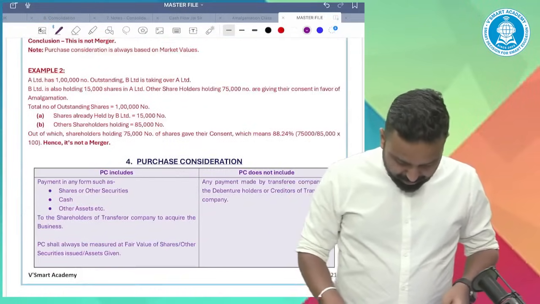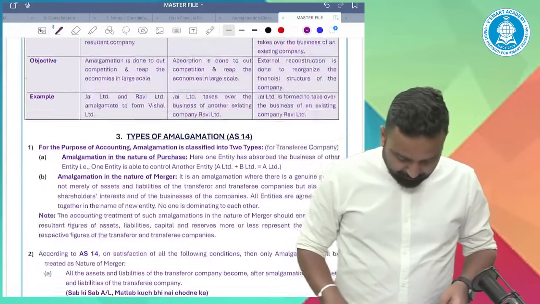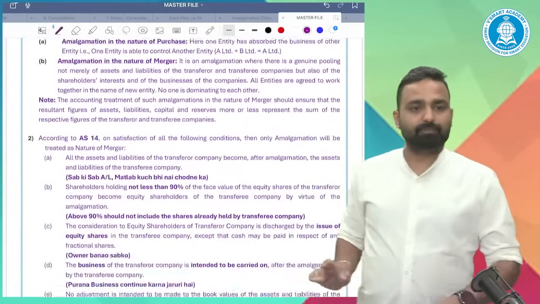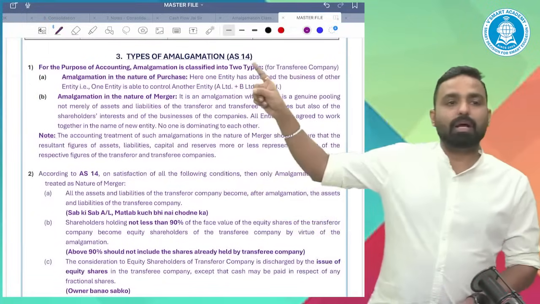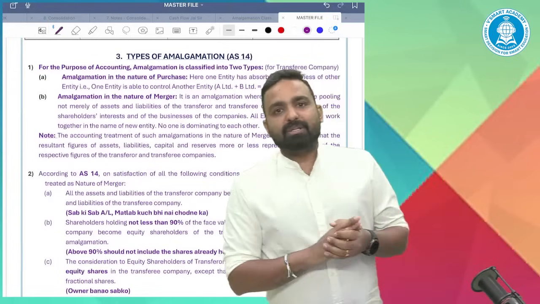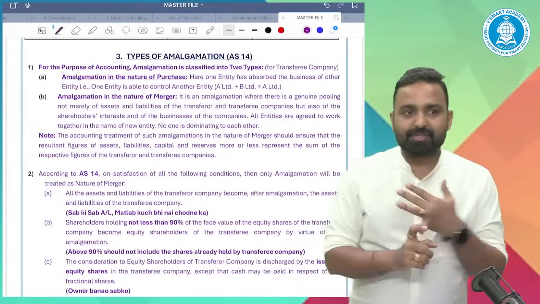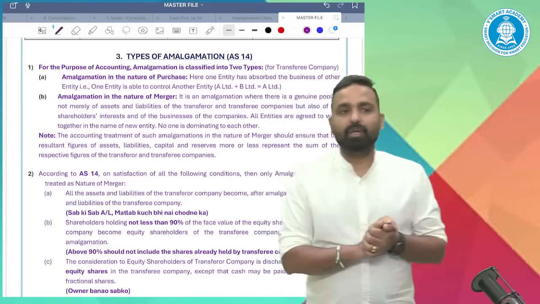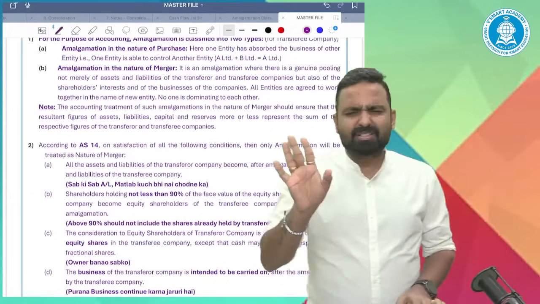Amalgamation in the nature of merger and amalgamation in the nature of purchase. So I'm on page number 214. Amalgamation, types of amalgamation. So there are two types of amalgamation: in the nature of purchase and in the nature of merger. Now, merger has 5 conditions. We'll discuss that. Don't worry.